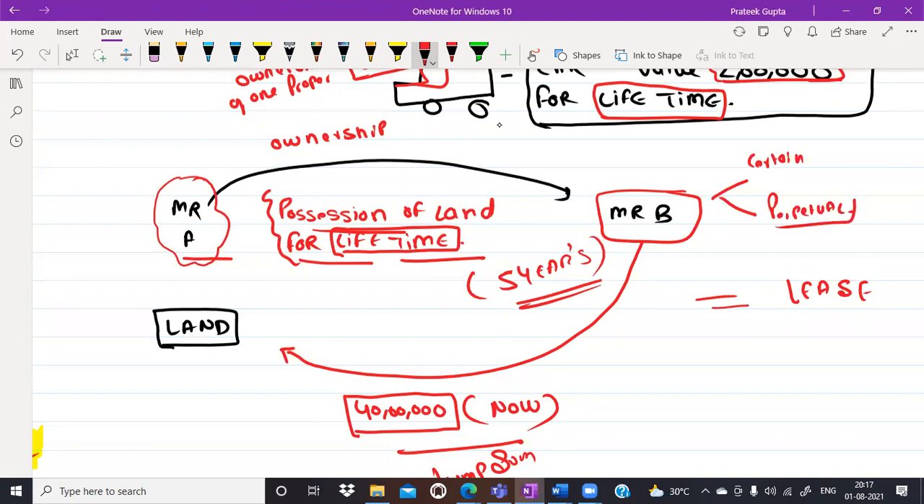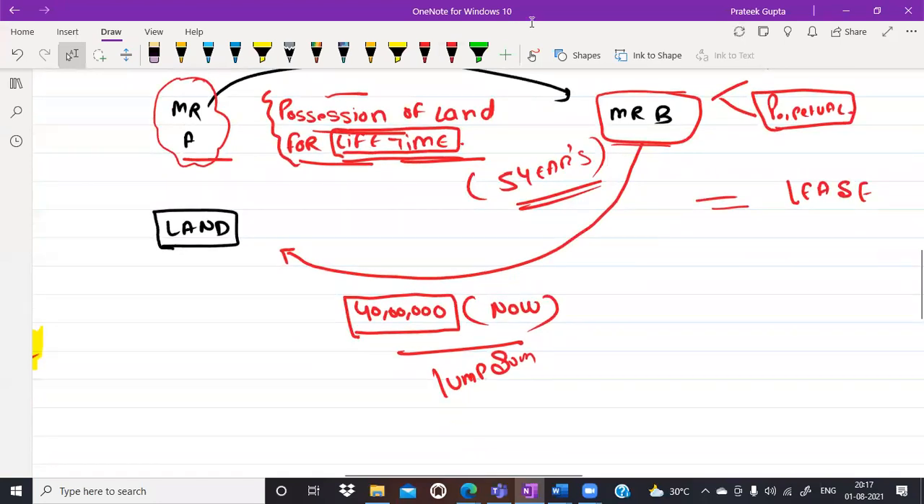All right, sir. So, for example, if Mr. A is giving a lease, a possession of land for lifetime, and in return for the same, Mr. B is giving a lump sum amount. This is important to understand. Mr. B is giving a lump sum amount. Why is this not a sale? Why is this not a sale? Yes, Lydia, why is this not a sale?